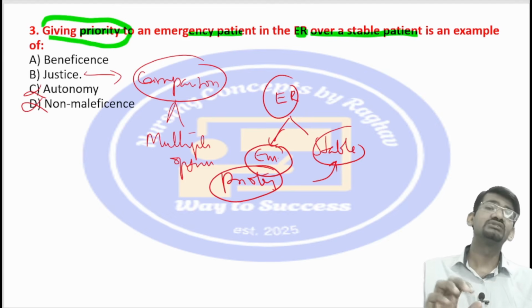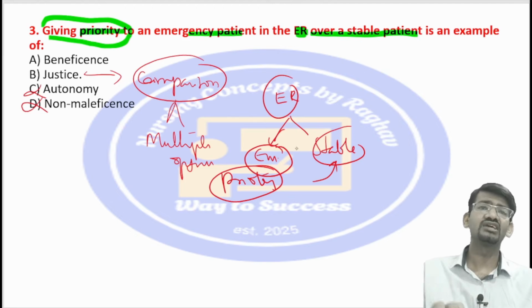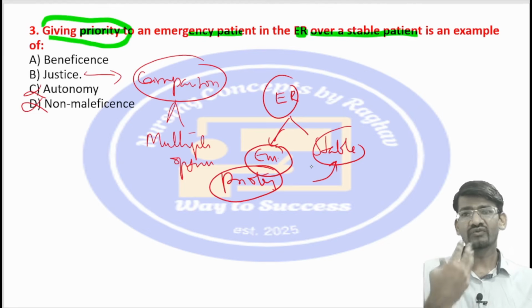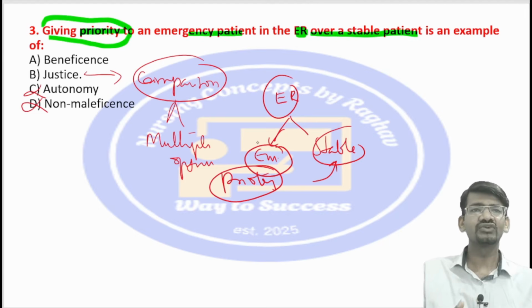So that is what the justice. See, here in this case scenario we have two patients, emergency and stable. To provide justice to the patients, first we have to take care of the emergency patient. Suppose the nurse gives priority to the stable patient, what about the emergency? This patient might die. Okay, so it is an injustice to this patient.